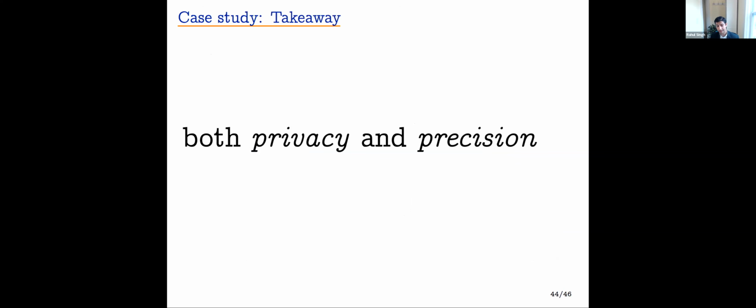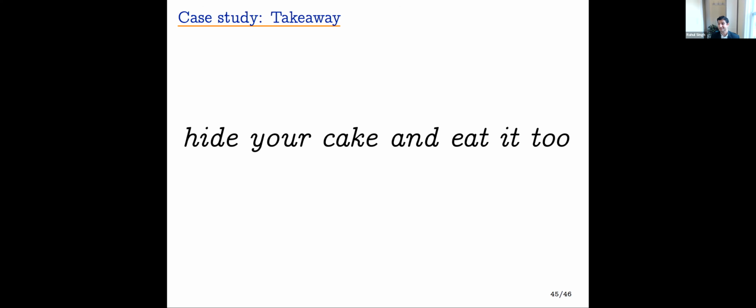So it seems like there exist scenarios that are representative for economic research in which we can achieve both privacy at the individual level and precision at the population level. In other words, you can hide your cake and eat it too.